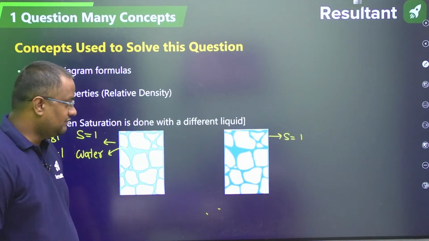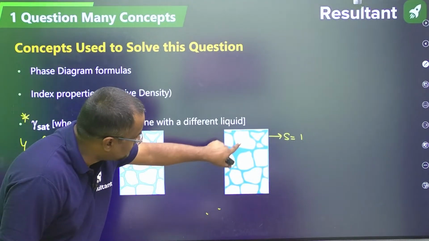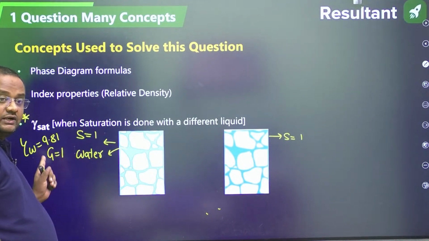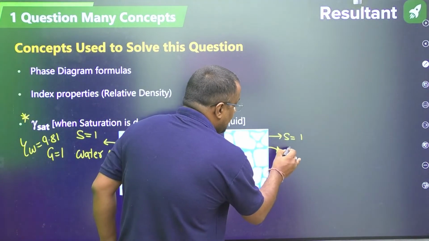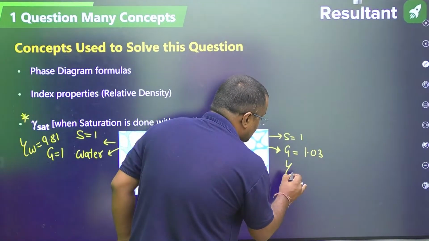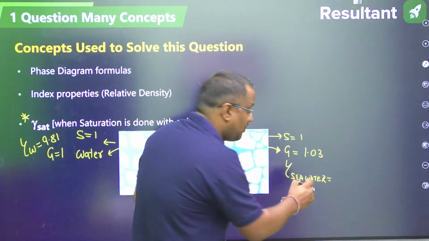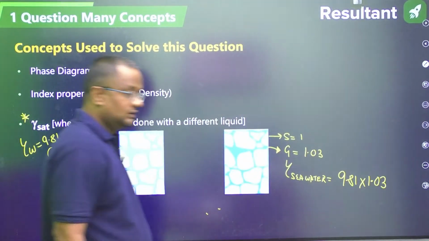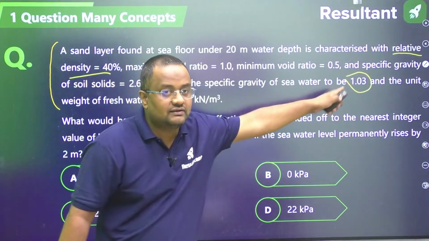Thumbs up, everyone. Now here also all the voids are filled. There are no air voids. Either there are solids or liquid. But here the liquid is water having gamma W 9.81 and G equal to 1. But here, guys, this liquid is having specific gravity 1.03. That means gamma of the sea water, which is given in the question, is not 9.81. It is 9.81 multiplied by 1.03, because it is sea water. The question is sea water having specific gravity 1.03.